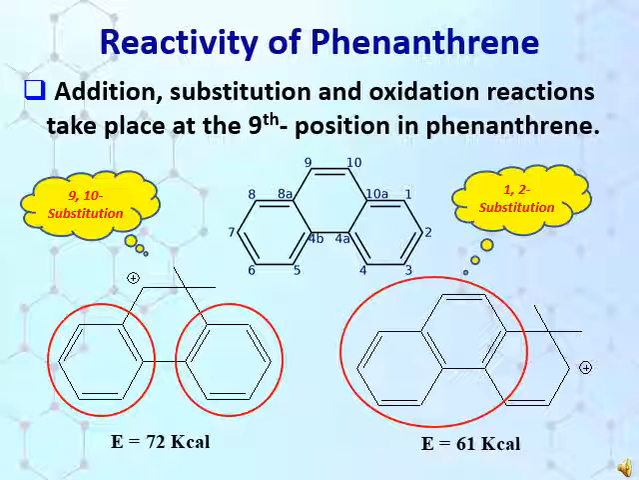While in case of 1 and 2 position substitution, the intermediate has 2 fused rings, that is naphthalene, which has low resonance energy as compared to others. And we know that the intermediate with high resonance energy is more stable and thus more liable to be formed. So reaction takes place at 9th and 10th position in the phenanthrene ring.